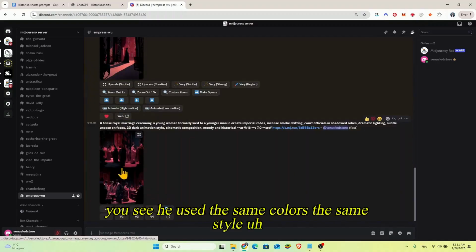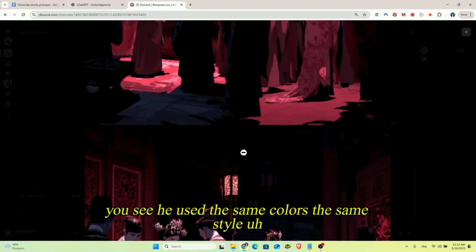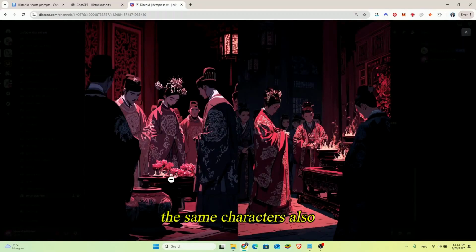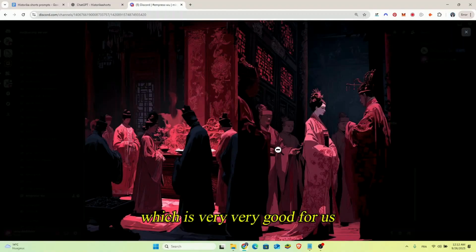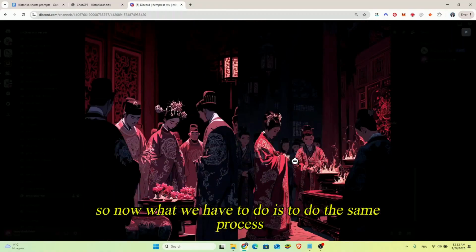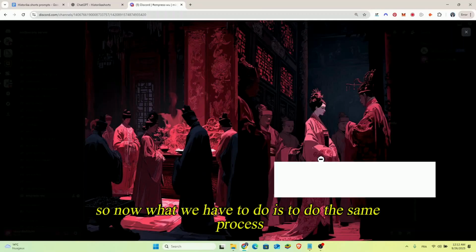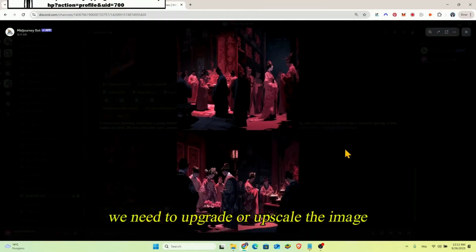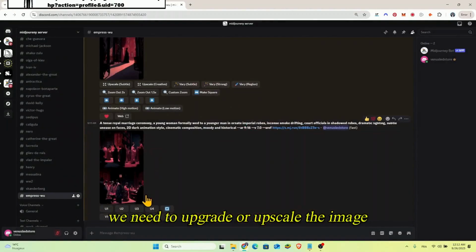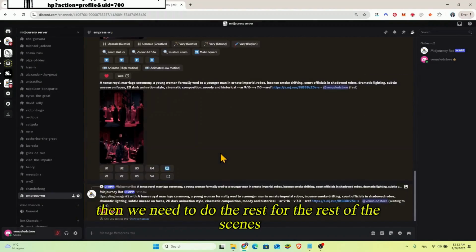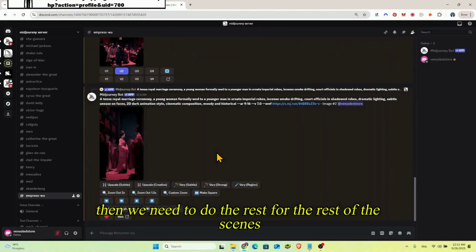You see, he used the same colors, the same style, the same characters also, which is very, very good for us. So now what we have to do is to do the same process for the rest of the scenes. We need to upgrade or upscale the image. Then we need to do the rest for the rest of the scenes.